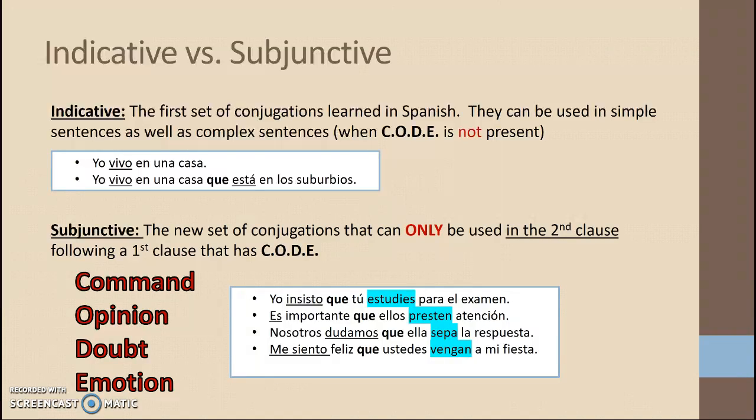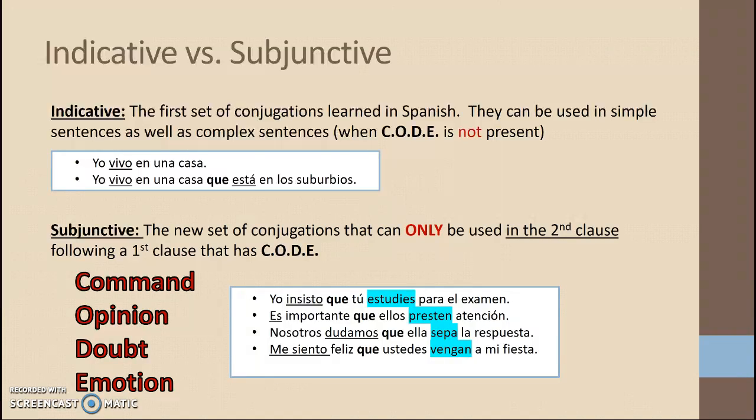Now, when we have the word que, we know we're dealing with a complex sentence. And only when we have the word que do we have the potential for using the subjunctive. The subjunctive can only occur in the second clause. It can never be in the first half of the sentence unless dealing with three specific situations, which we will address later on.